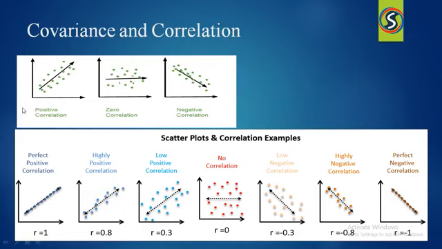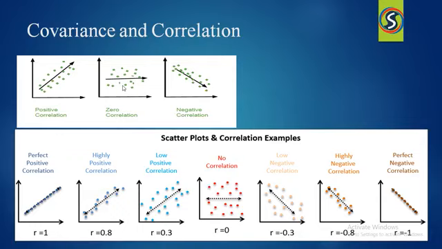If the height keeps on increasing and the weight also keeps on increasing, we can confirm that there is a positive correlation. If the height is increasing and the weight is decreasing, then we can confirm that there is a negative correlation. And if we find data points like this, then we can confirm that there is no correlation. To find what kind of correlation there is between the variables, we use the covariance.